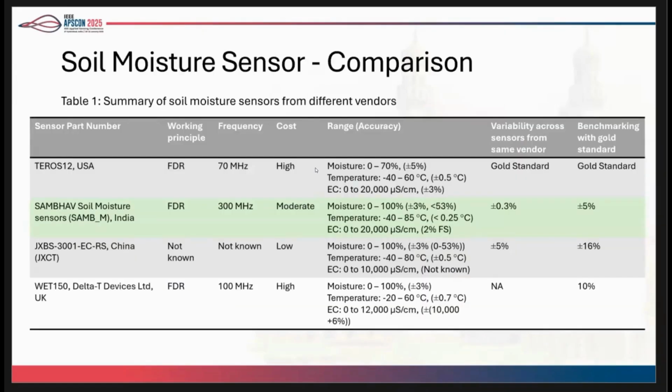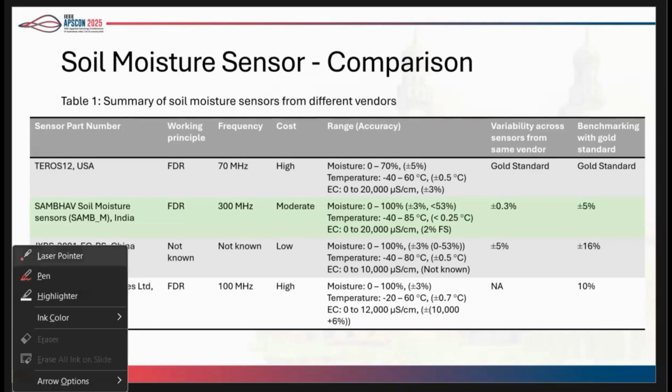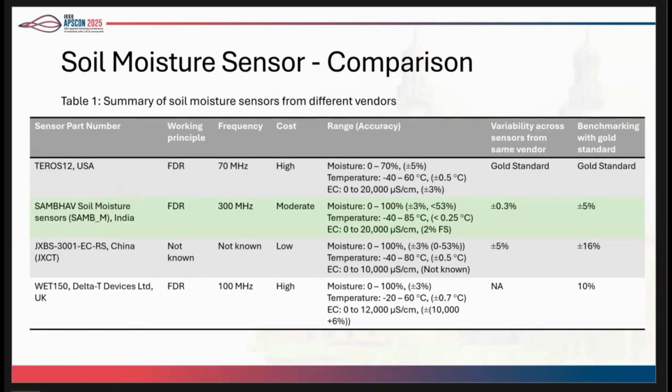So coming to the soil moisture sensor now. We have compared our Sambhav sensors, highlighted in green color, with other sensors, including Teros 12 sensors from Meter Group, earlier known as Decagon devices. We consider them the benchmark sensors for our study. We also got sensors from other parts of the world like China and the UK, and we find that the Sambhav sensors suit our needs perfectly.